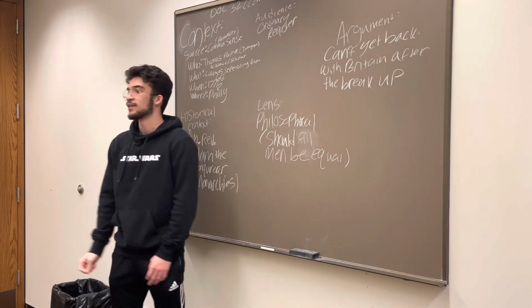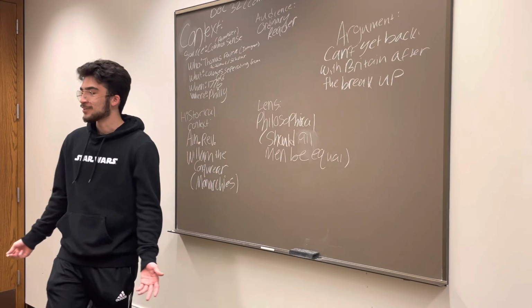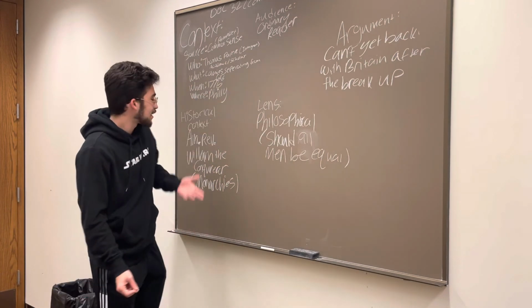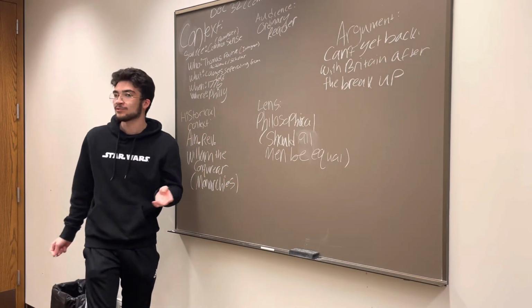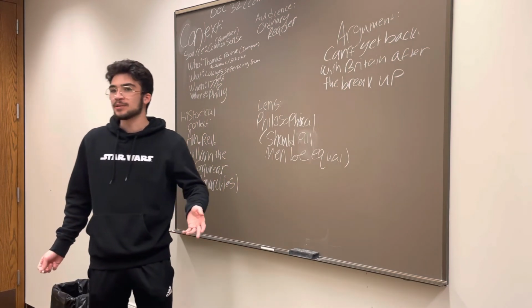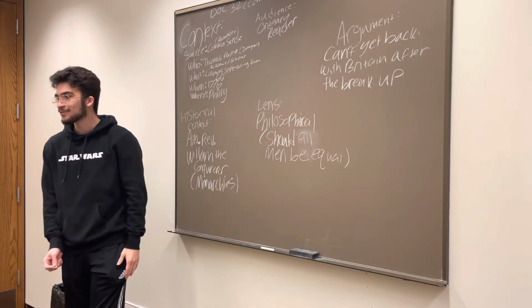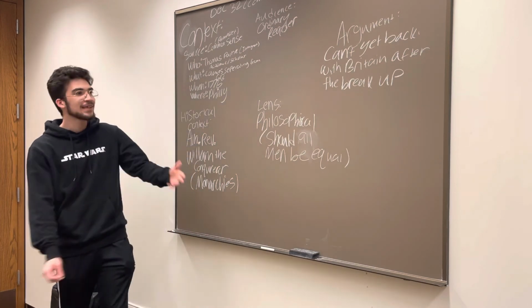So think about it like you break up with your ex, you're not getting back with them. You don't want to get back with them. Why would you want to? They ruined your life. And it's the same idea. That's why, when you think of the American Revolution, how many of you have heard that the Declaration of Independence was the breakup letter to Britain? That same concept. Think of it as their relationship. You've got a nasty ex. Get rid of them. Let's move on. How can we get better with ourselves?